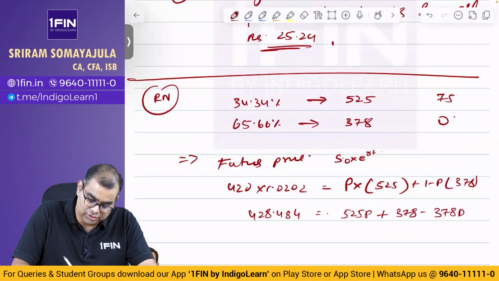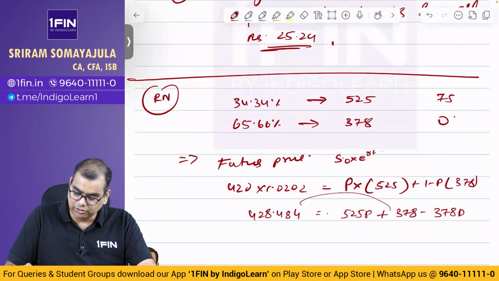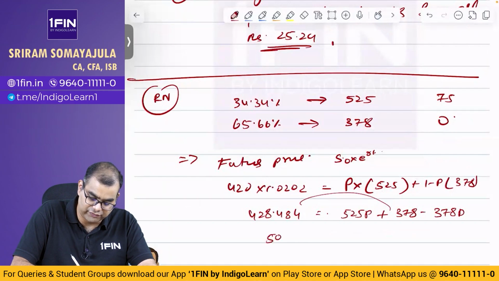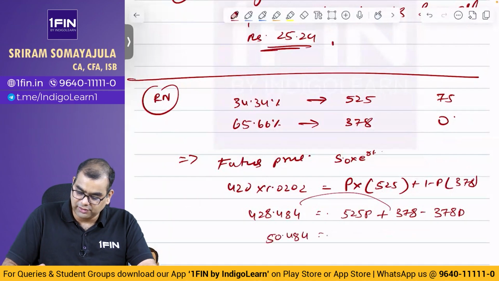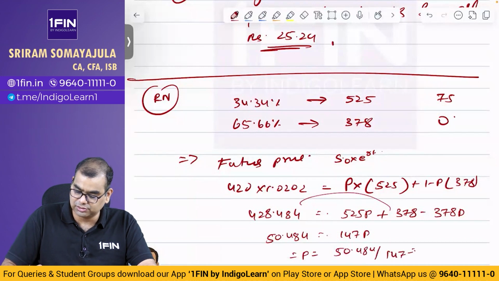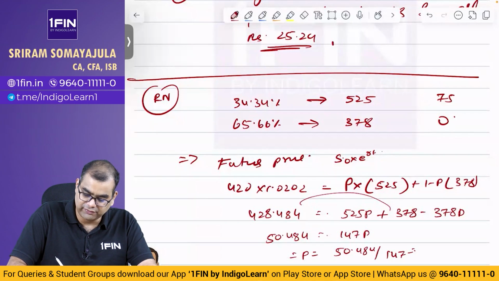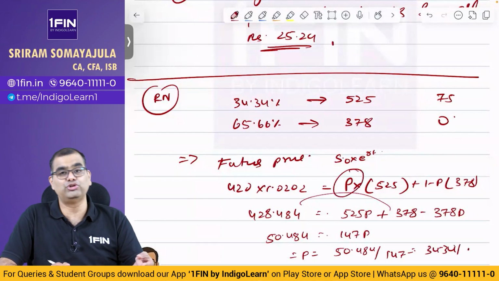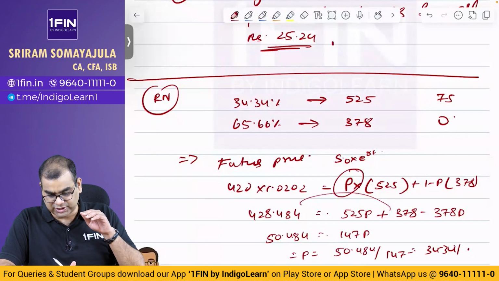Taking 378 across, 428.484 minus 378 gives 50.484, equal to 525 minus 378, that is 147P. This implies P is equal to 50.484 by 147, which is 34.34.